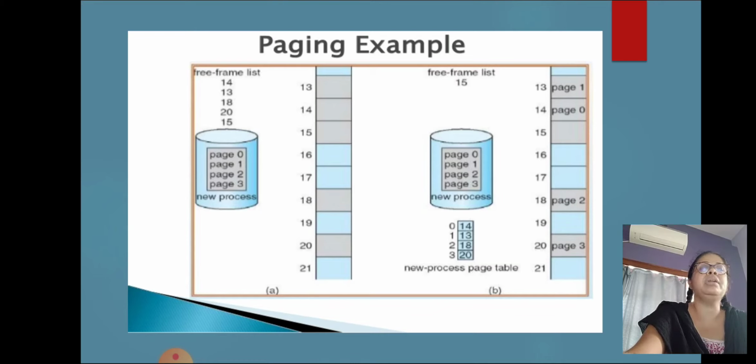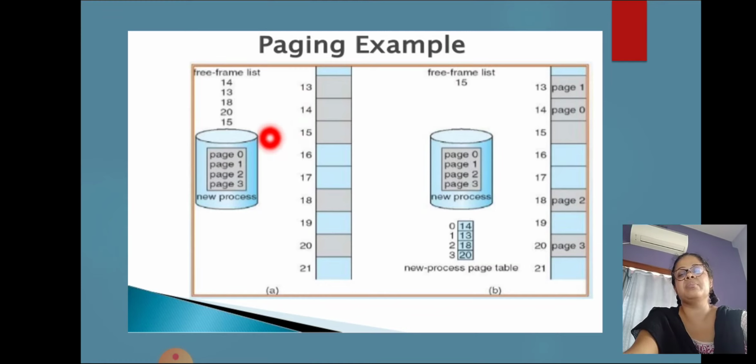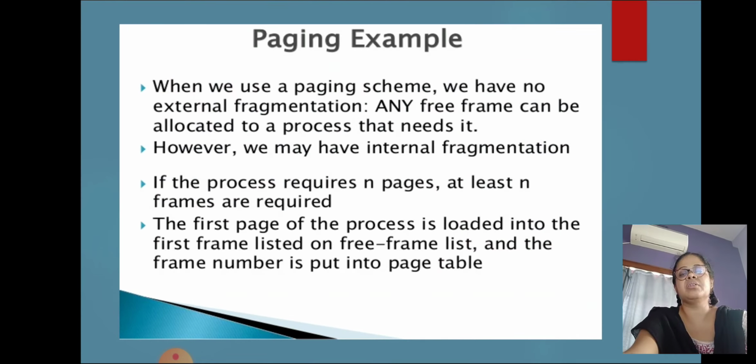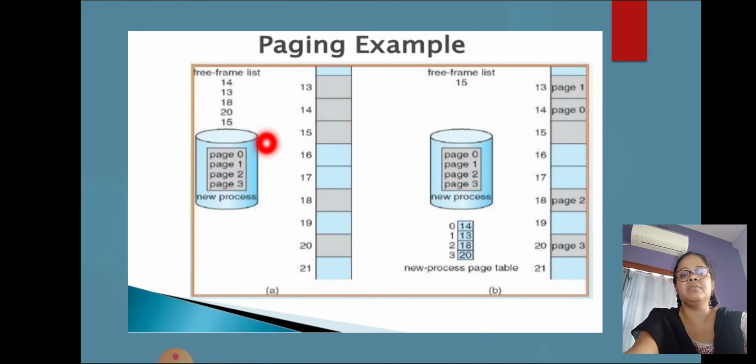An important aspect explained in this example: the free frame list is given, showing which frames are free, and the pages are allocated in this free frame list, and then the new process page table is updated.